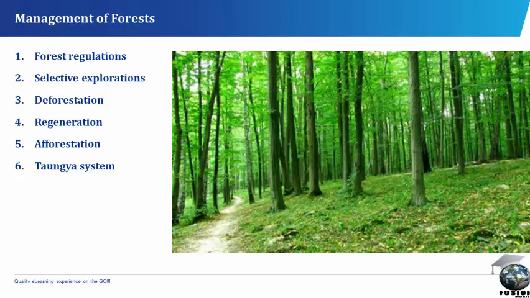Early stages of afforestation may include Taungya farming, which is the planting of trees and crops on the same piece of land to maximize the use of land and protect seedlings.